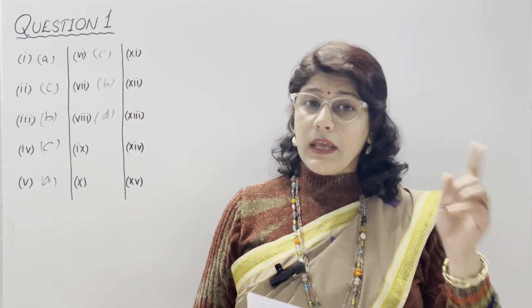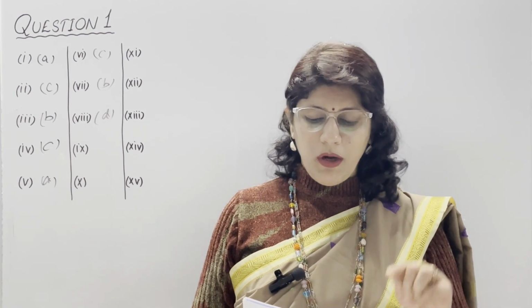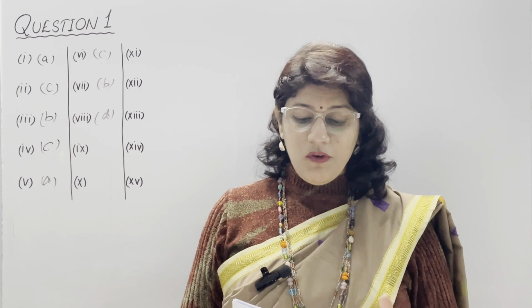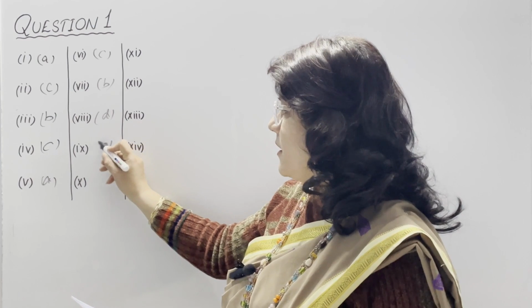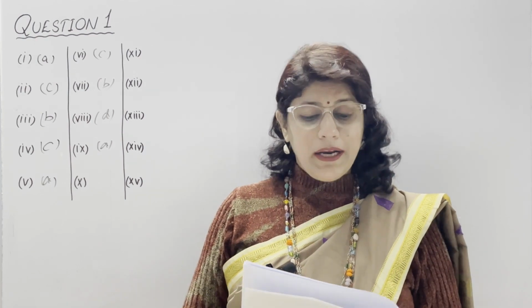In ninth part, which of the following metallic oxides cannot be reduced by normal reducing agents? Which is more reactive? A. Magnesium oxide, B. Copper 2 oxide, C. Zinc oxide and D. Iron 3 oxide. And our correct answer is option number A. It is magnesium oxide because all others are below in reactivity series. 10th, identify the weak electrolyte from the following.